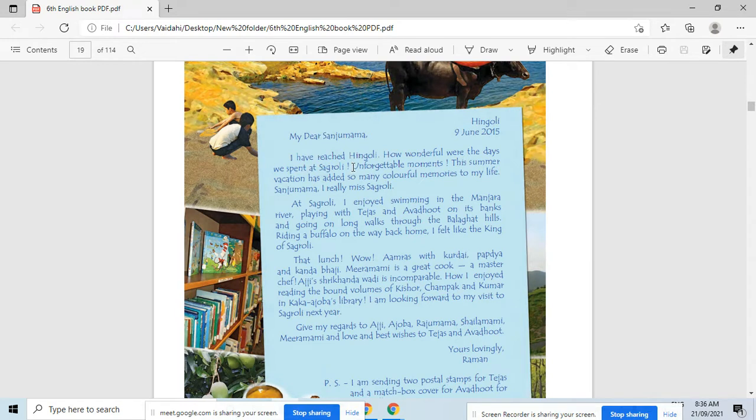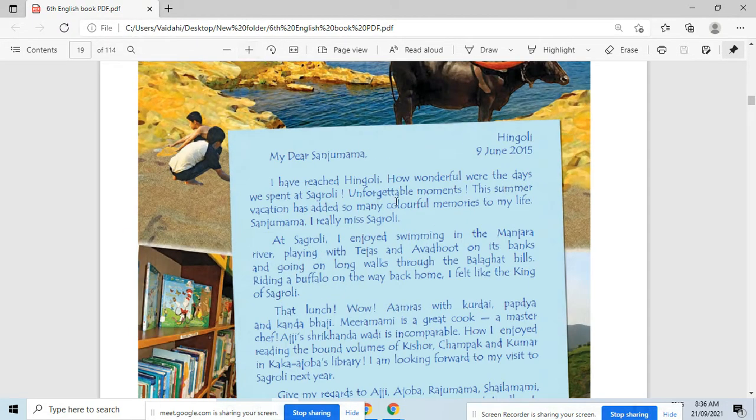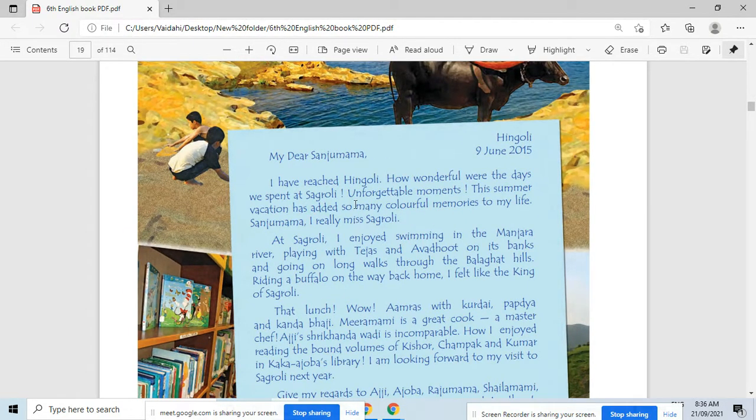And then again he writes, "unforgettable moments." You know unforgettable means what? The moments that we cannot forget, that is called unforgettable moment. न विसरणारे आपण त्याला म्हणू शकतो. Moments means what?